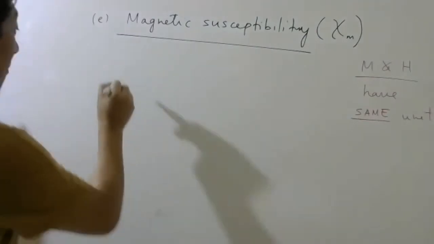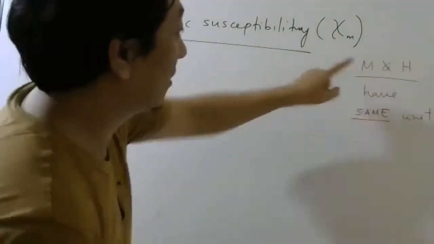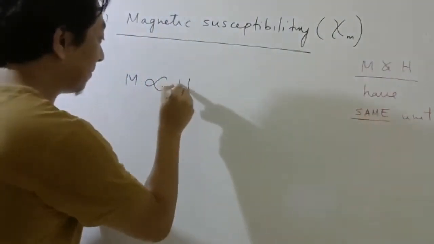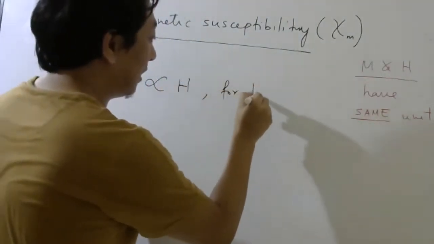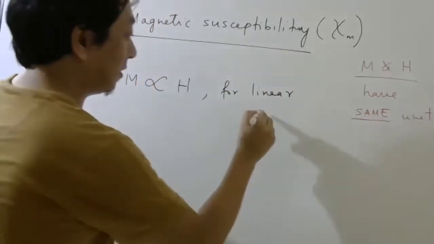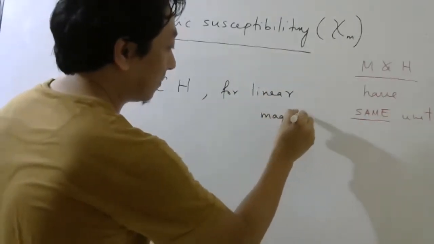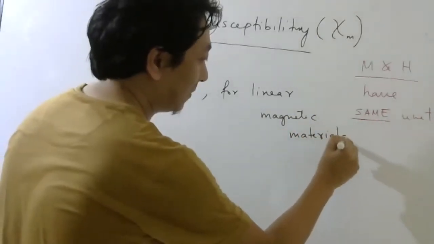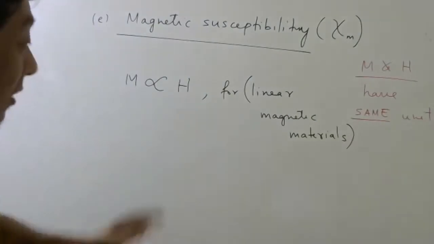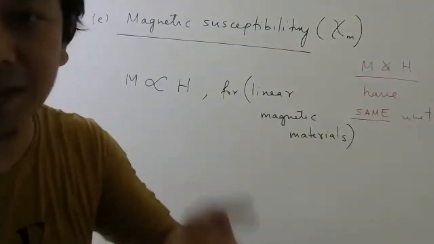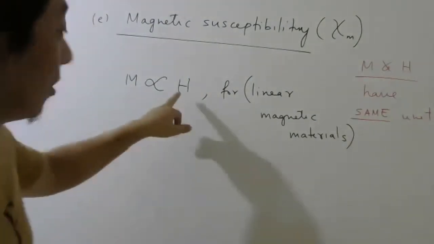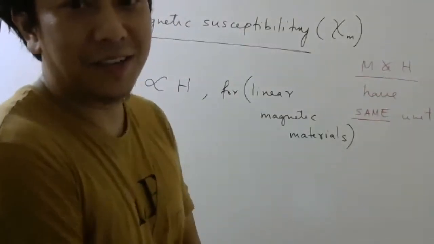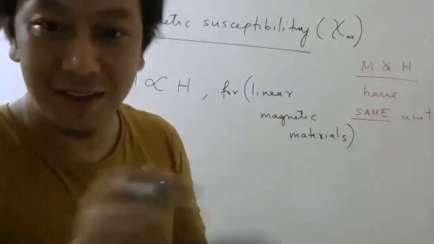So therefore, magnetization is directly proportional to the magnetic intensity for linear magnetic materials. Okay. This part, if you don't want to write, it's okay. The magnetization which happens in the material obviously will depend on the army. If a stronger army comes, more people will come in the same direction. So magnetization will increase. Understanding or not?